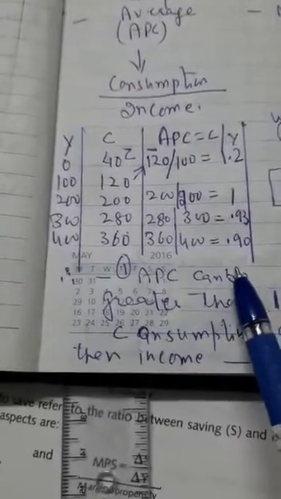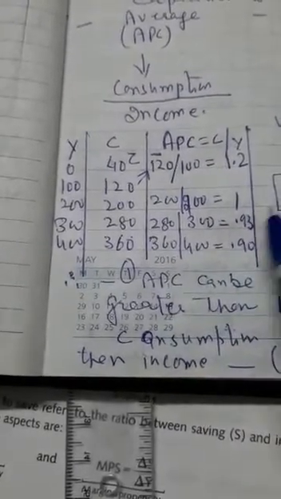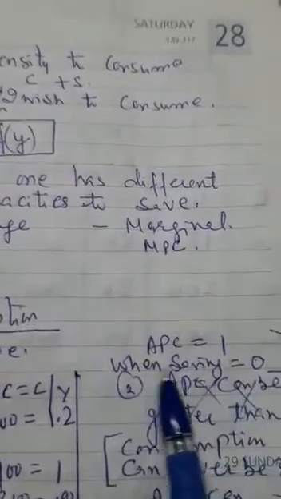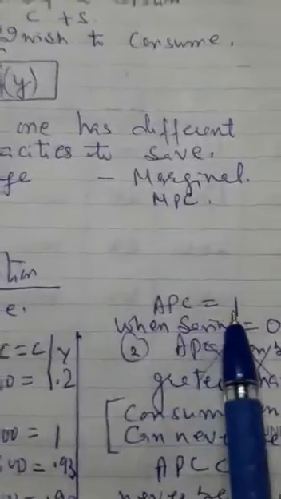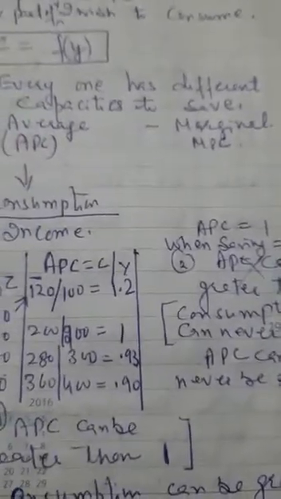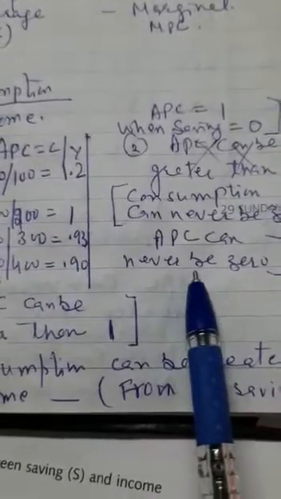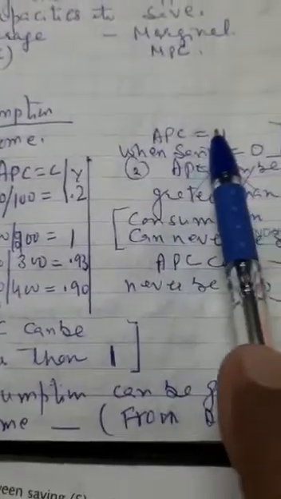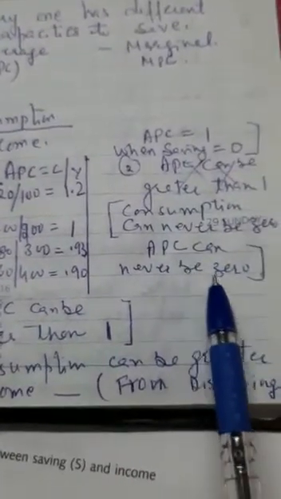Secondly, APC is equal to 1. When is it equal to 1? When your saving is equal to 0. When your saving is 0, then your APC can be 1. Clear? APC can never be 0. APC can be equal to 1 but APC can never be 0.